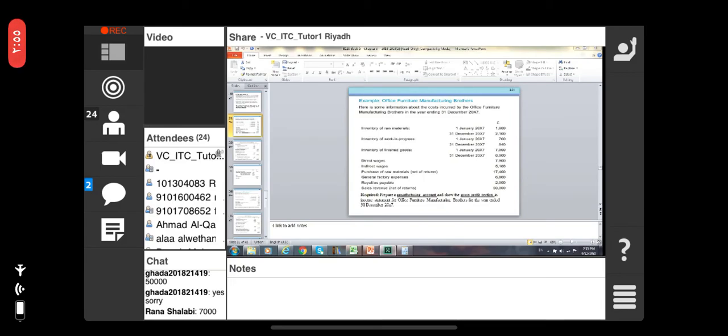This is not the raw material. You are writing the 7,000. This is the work in progress, inventory of work in progress. We are talking about the inventory of raw material. What do you mean by closing? What is the opening balance and closing balance?